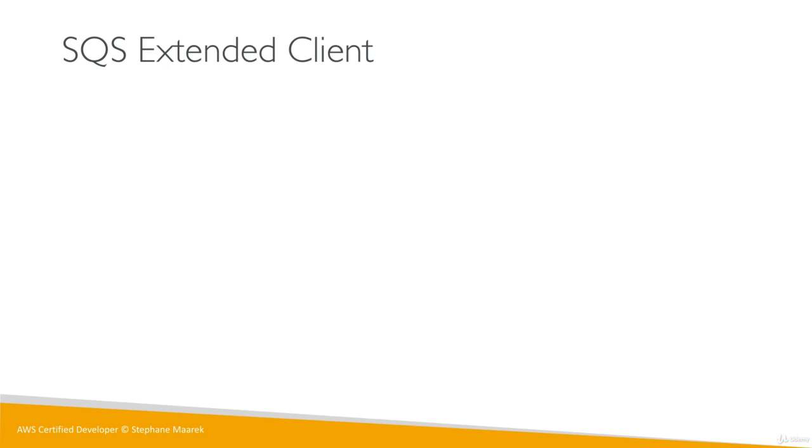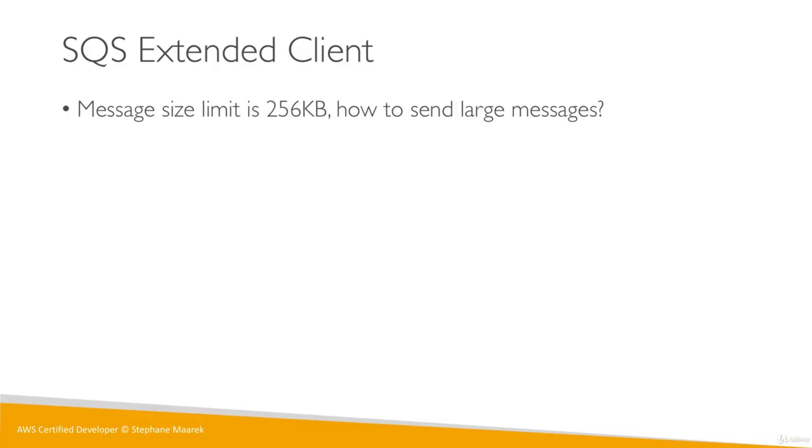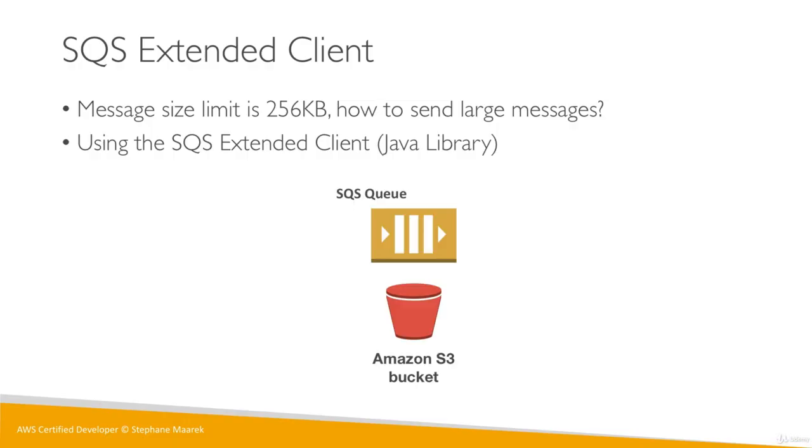So just a little bit of advanced concepts, because when you go in the exam, they might be asking you about those. The first one is the SQS extended client. We know that the message limit is 256 kilobytes, but how do you send larger messages? For this, there is something called the extended client, and it's a Java library. I'm not sure if there's other implementation in other languages, but basically it leverages S3 on top of your SQS queue. So the process is as such.